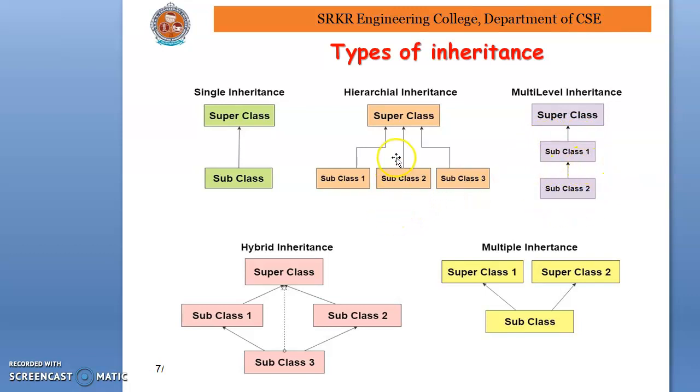Another is hierarchical inheritance. In this, there is one base class and there are multiple subclasses. Coming to hybrid inheritance, here there is one base class and two subclasses. From the two subclasses, another subclass will acquire properties. Properties are acquired from the two subclasses.